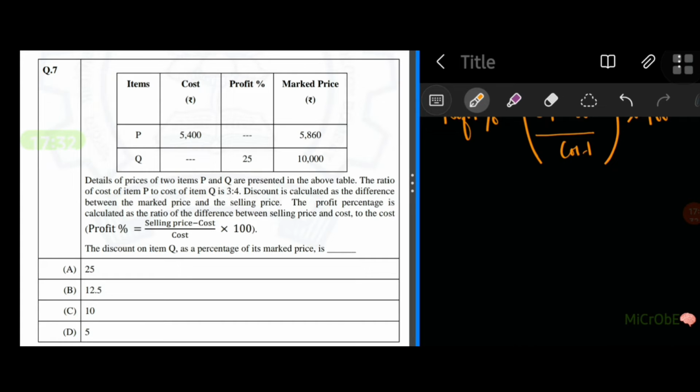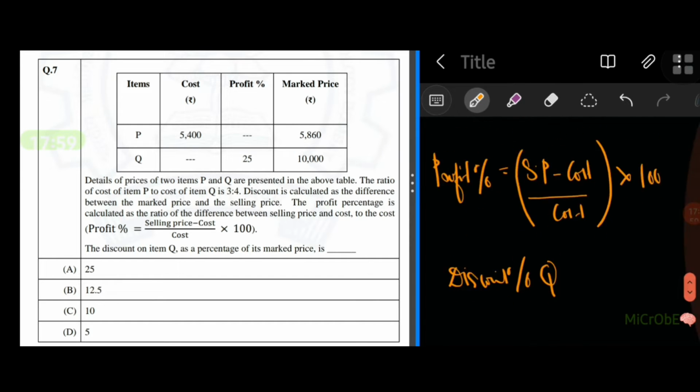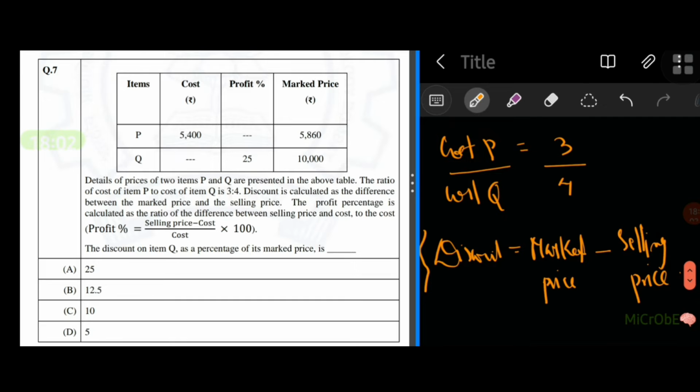Okay, so we have to find the discount percentage of Q as a percentage of its marked price. So what will be the formula? Discount percentage would definitely be the difference between marked price and the selling price of Q. We already said that the discount can be calculated by the difference between marked price and selling price.